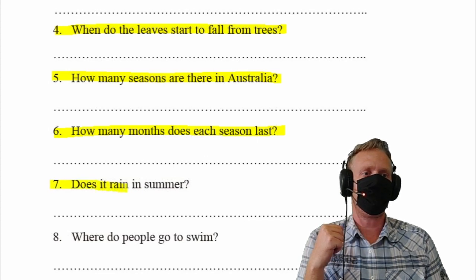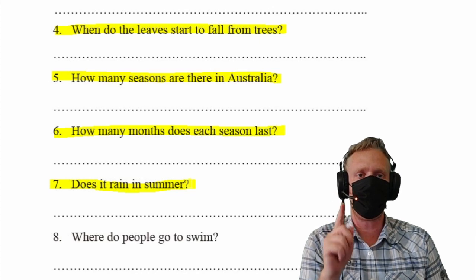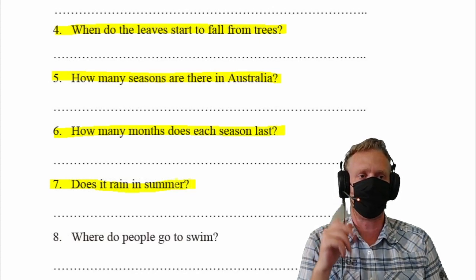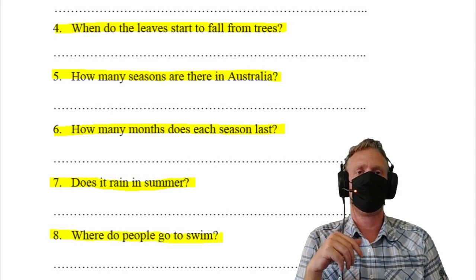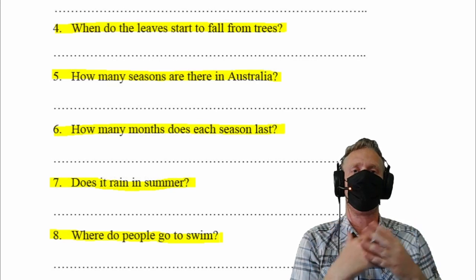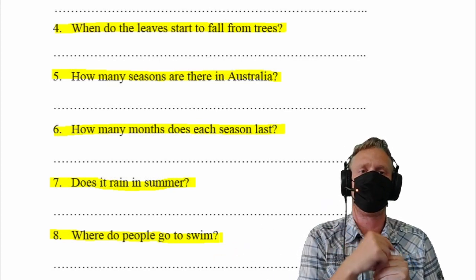Okay, does it rain in the summer? It rarely rains in the summer. And the last question, question number 8. Where do people go to swim? That's an easy one. They go to swim at the beach.